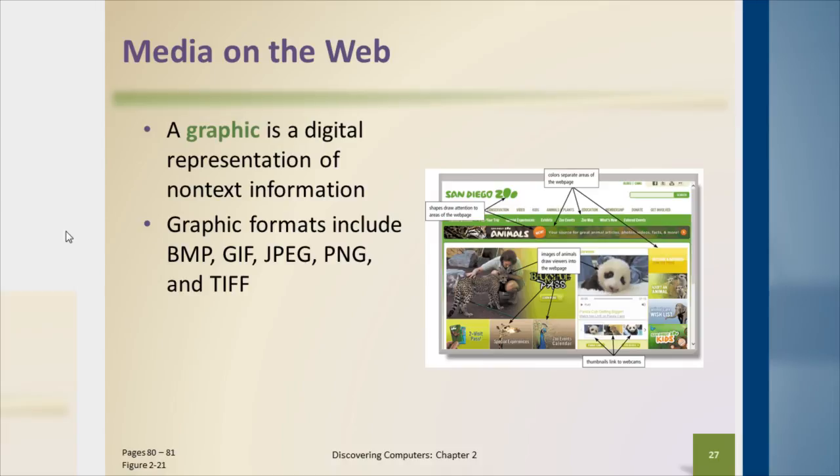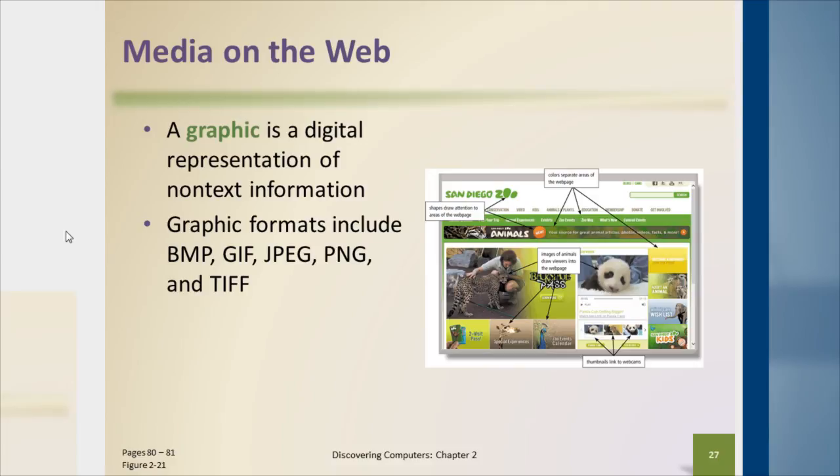There's a lot of colors, bright colors, and all that type of stuff. That's probably appropriate for a zoo. But you look at all those images, and they can be all kinds of file types. The image here talks about BMP files or bitmap files, GIF files, JPEG files, PNG files, and TIFF files, but there's a lot of other image files that exist.